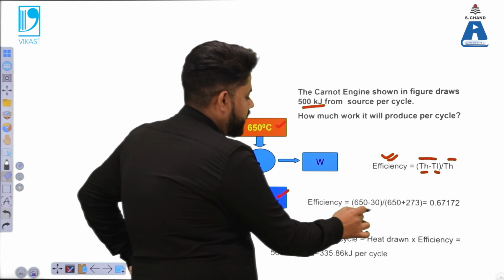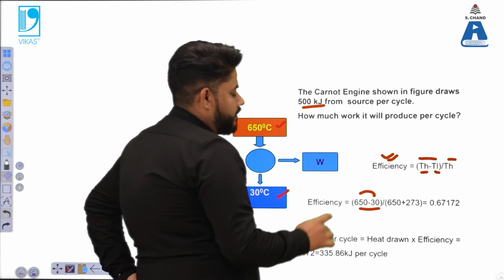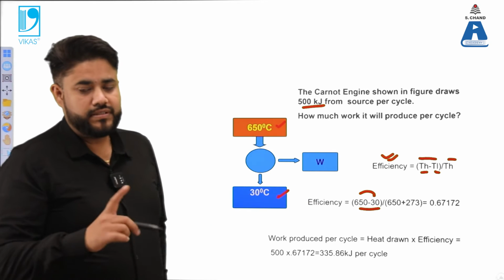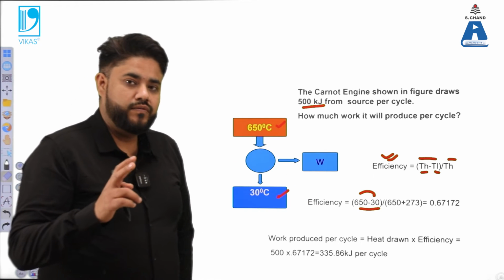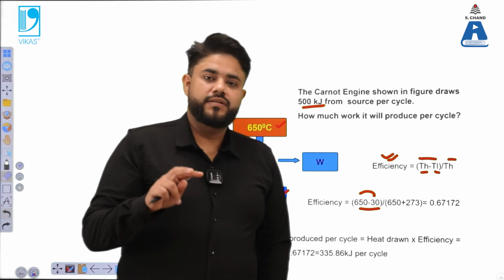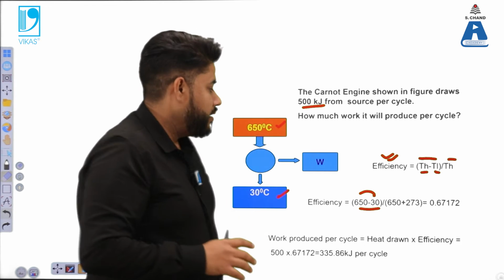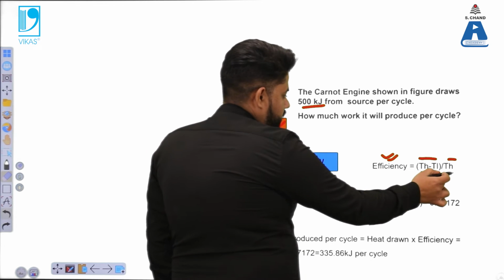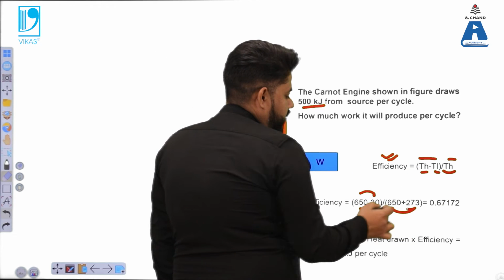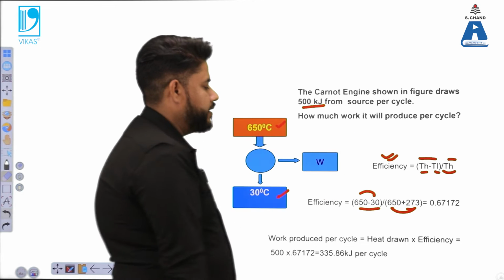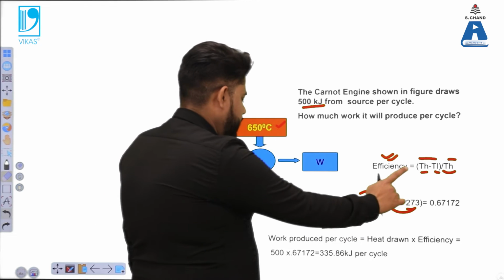Here you can see that I have not converted it into Kelvin, but as far as the difference is concerned, whether we put in the temperatures in degrees Celsius or in Kelvin, we will get the same difference. But for the denominator, you have to convert it into Kelvin because it is a single term. On solving, you will get this efficiency.